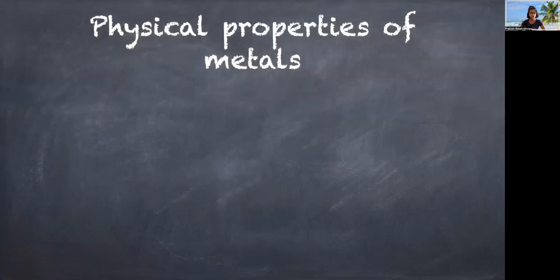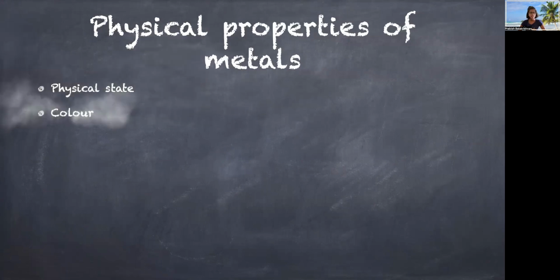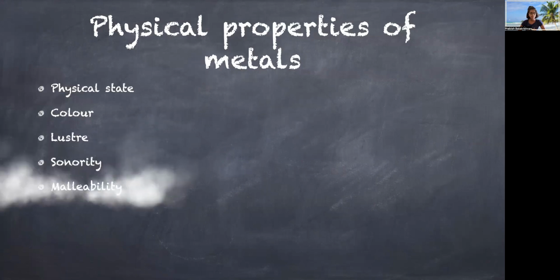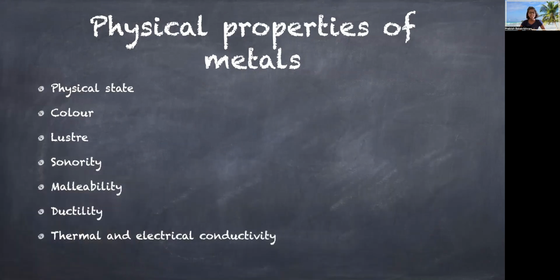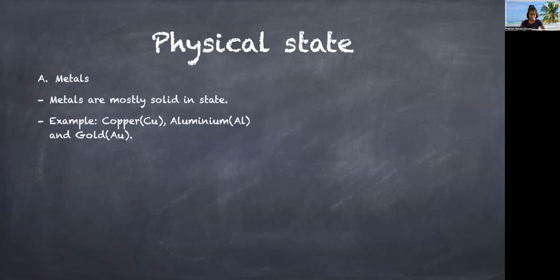Physical properties of metals: physical state, color, luster, sonority, malleability, ductility, and thermal and electrical conductivity. The first property is physical state. Metals are mostly solid in state.